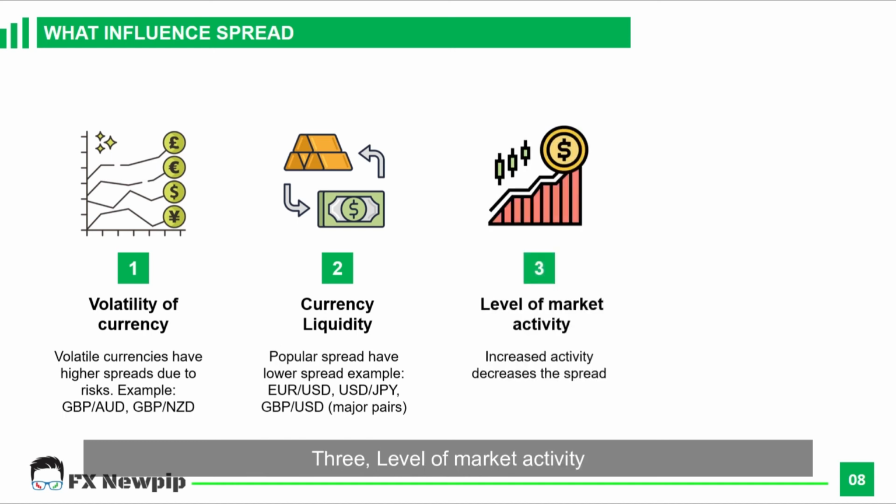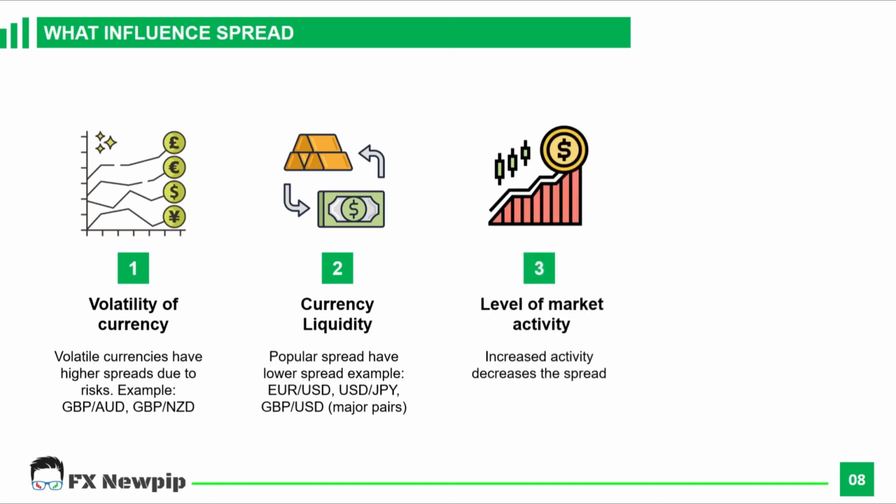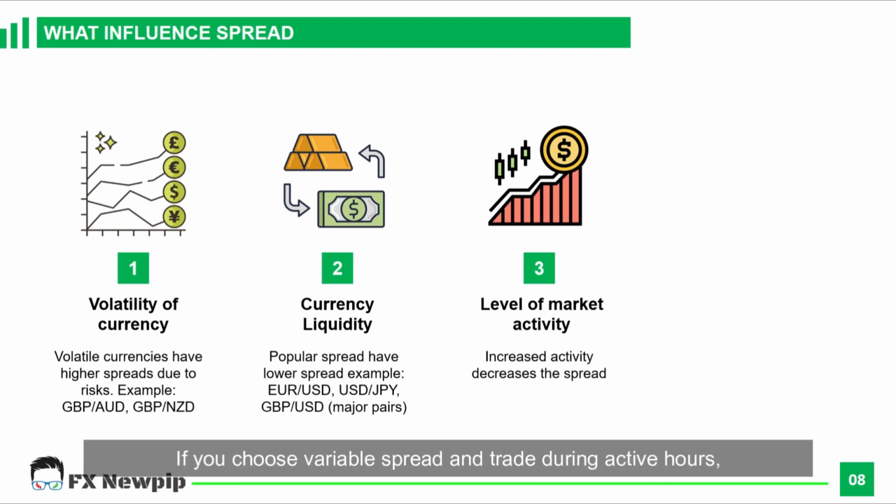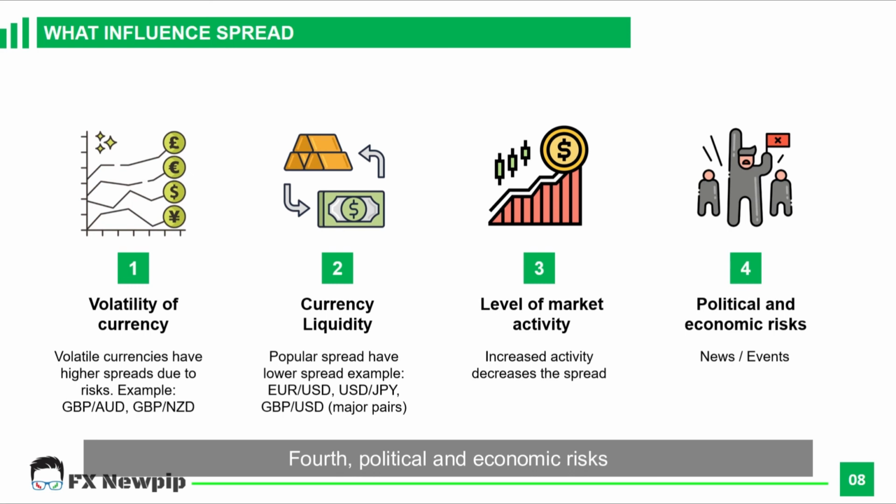3. Level of market activity. This applies to a variable spread. If you choose variable spread and trade during active hours, your spread can be even lower than the fixed spread. 4. Political and economic risk. This refers to news events which you can find out from websites like Forex Factory, economic calendar, etc. Normally every Sunday I will look at the calendar to see whether there is any big impact news for that week before I plan my trade.